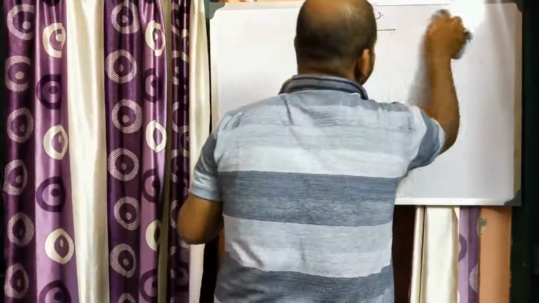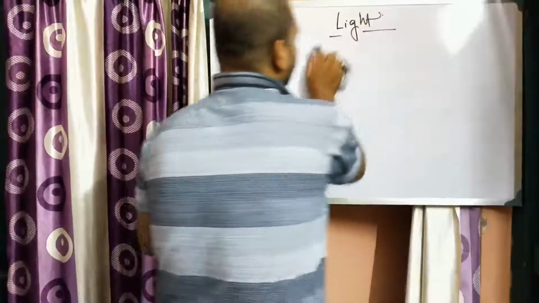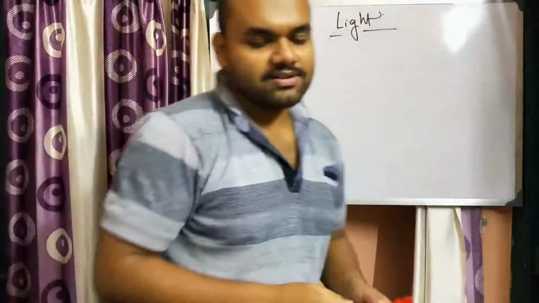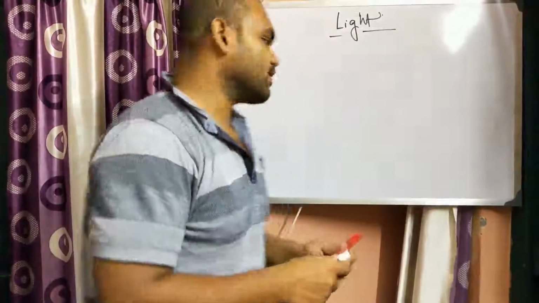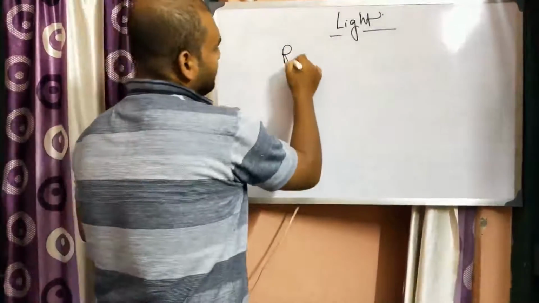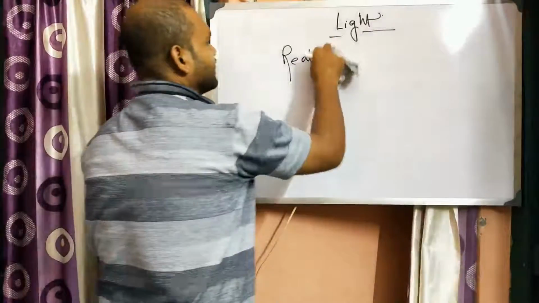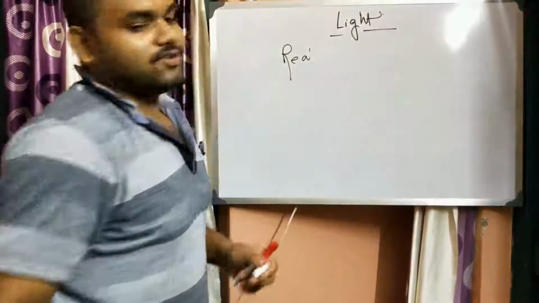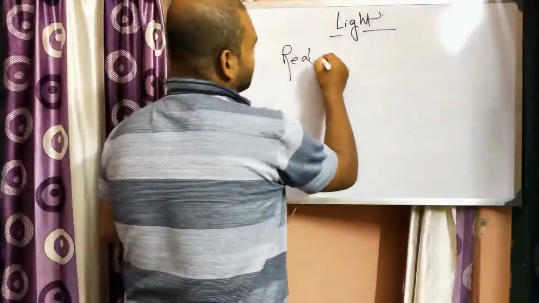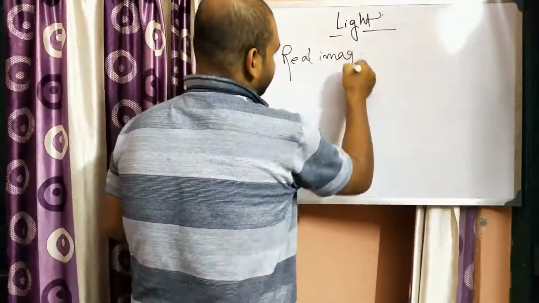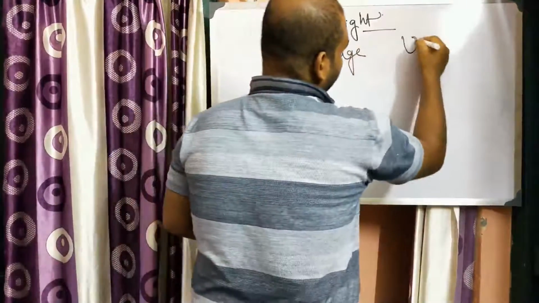So what is the real image and what is the virtual image? Let us try to understand the real image and virtual image. One is real image and another one is virtual.